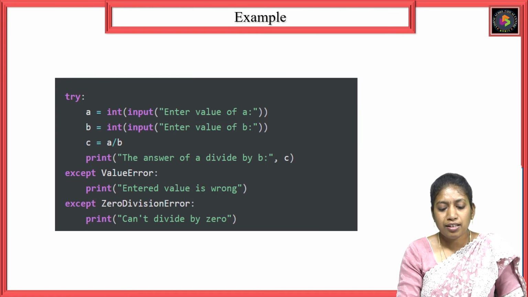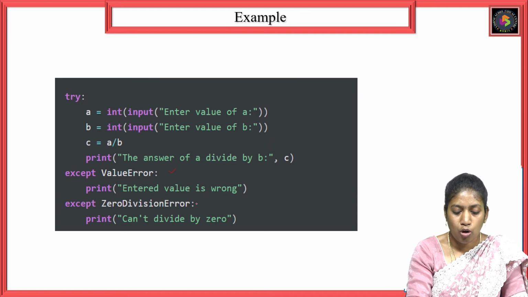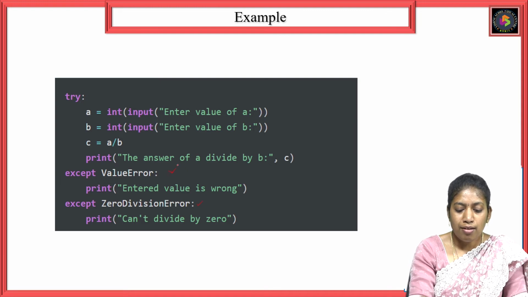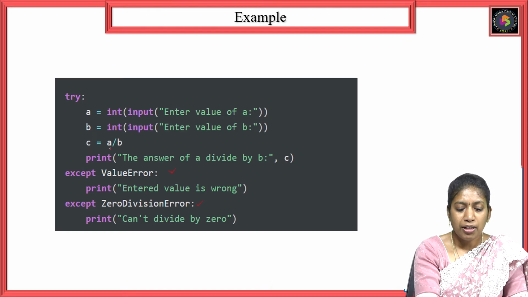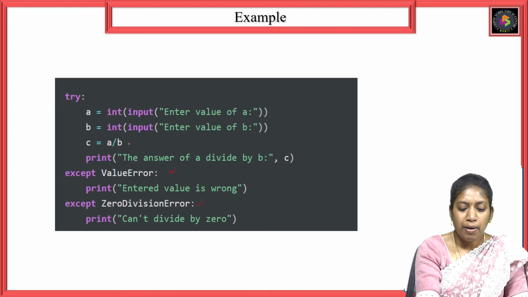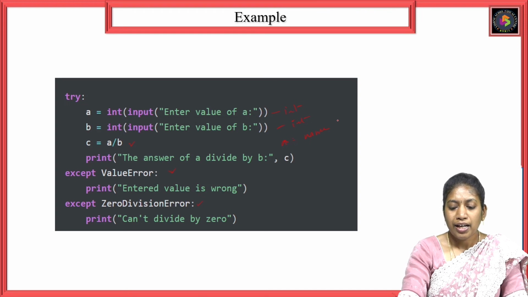See, same here, I have taken another except block. Here in this example there are 2 except blocks. One is a value error, another one is a zero division error. So value error is something like when you enter a wrong value. See here, I am performing the arithmetic operation a divided by b. That means both a and b should be int values. Instead of a number, if I give some name like this, it is a value error.